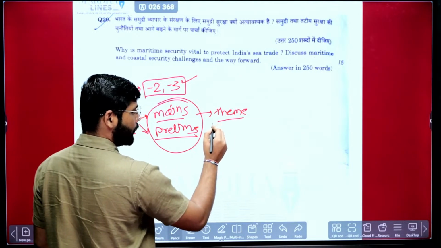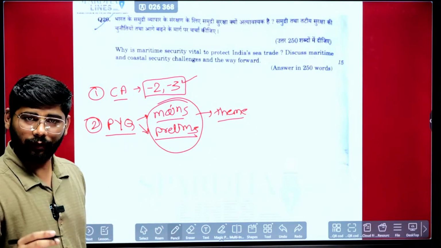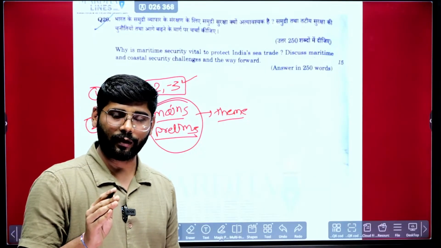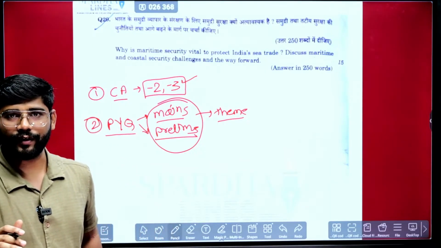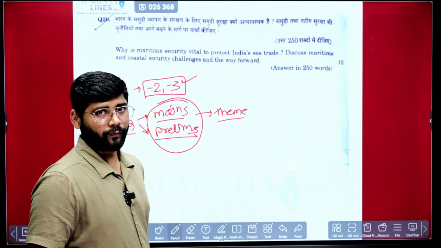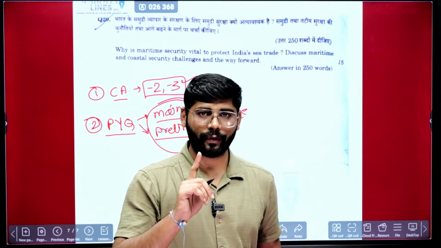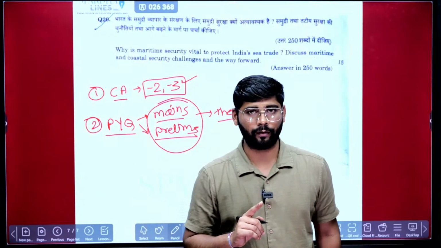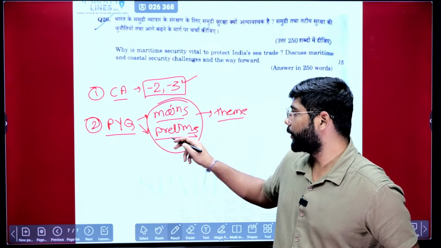Like I wrote the 23 mains and the 23 prelims also that time. I got the D section or C section. The first question was about MSME, and in mains also, in the 23 mains the first question was about MSME. So you can trace the source in the prelims question.